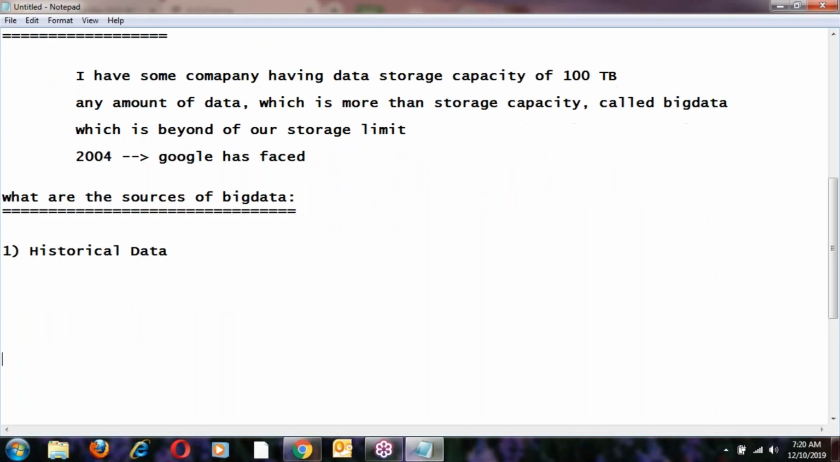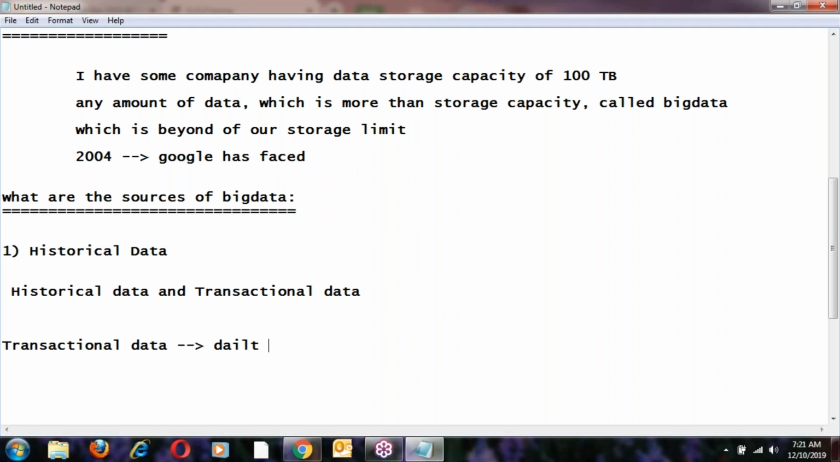There are two things in this: historical data and transactional data. What is historical data? What is transactional data? Let us see that. Transactional data means whatever data is generated every day. Transactional data is nothing but daily data. Daily data is called transactional data.